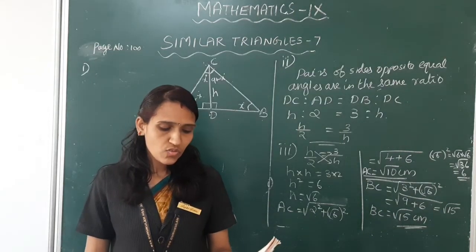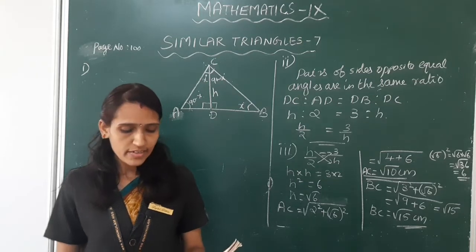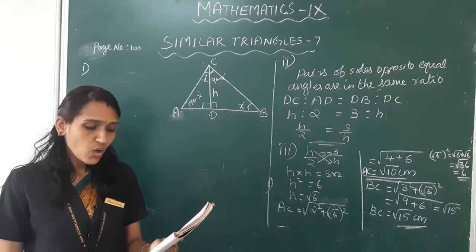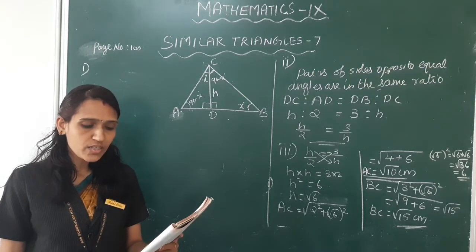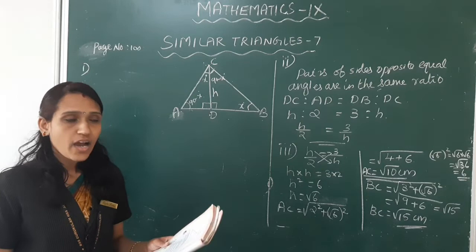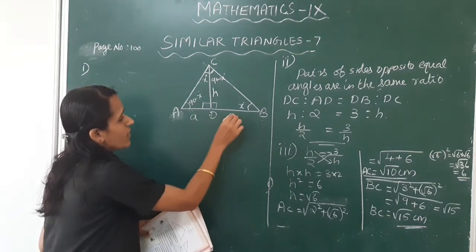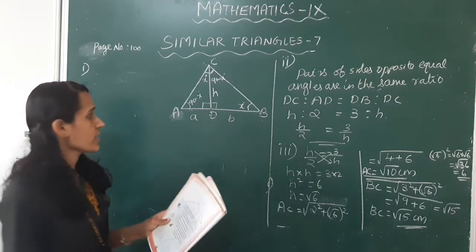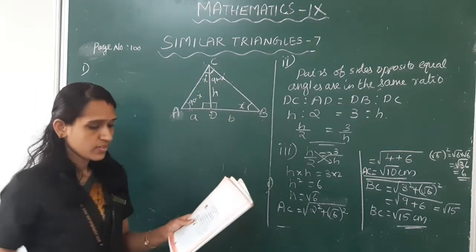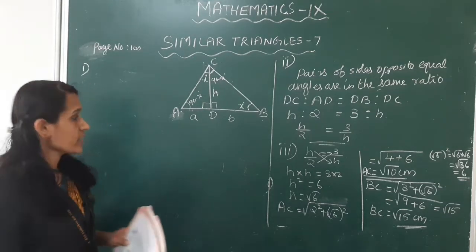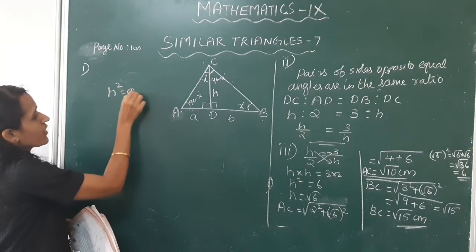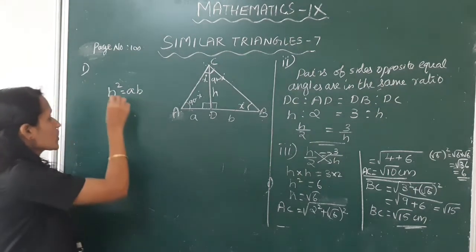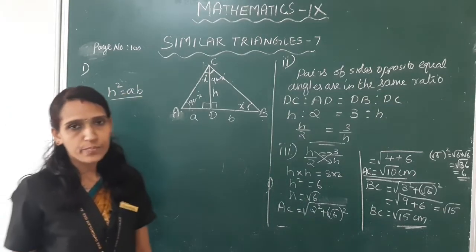Next, fourth sub-question. Prove that if the perpendicular from the square corner of a right triangle divides the opposite side into parts of length A and B, small letter A and small letter B, and if the length of the perpendicular is h, then h square is equal to AB. Okay, now we have to prove h square is equal to AB.